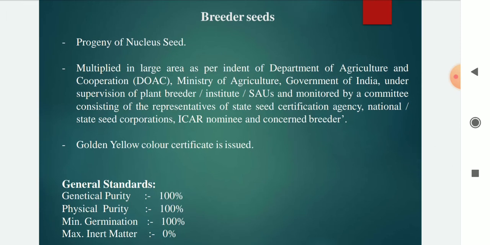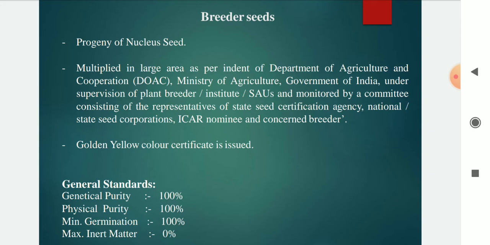The second stage is the breeder seed. The breeder seed is the progeny of nucleus seed and is multiplied in a large area as per the intent of the Department of Agriculture and Cooperation, that is DAC, Ministry of Agriculture, Government of India, under supervision of the Plant Breeder, Institute, state agriculture universities, and monitored by a committee consisting of the representatives of State Seed Certification Agency, National State Seed Corporation, ICAR nominee and the concerned breeder.